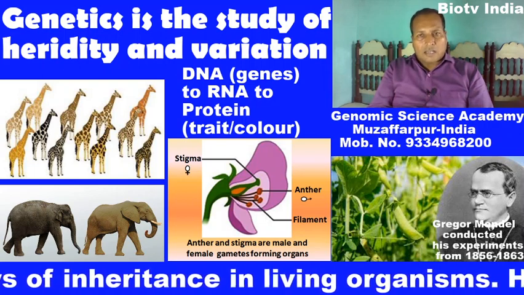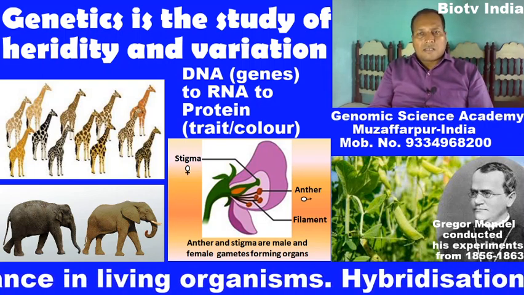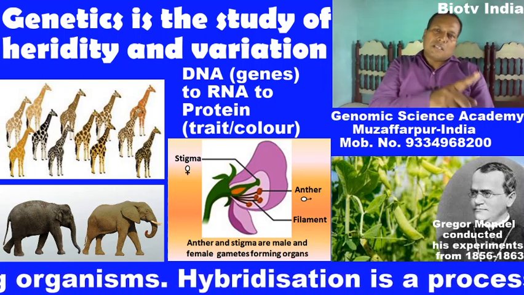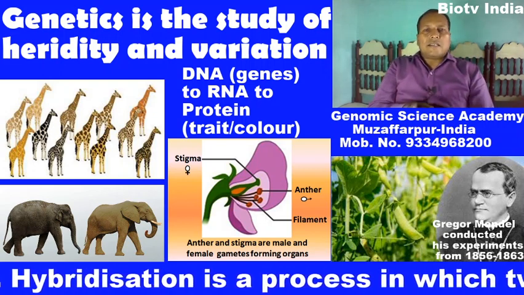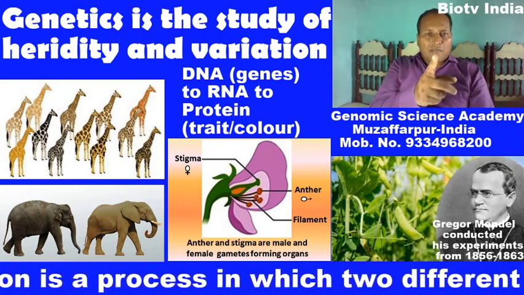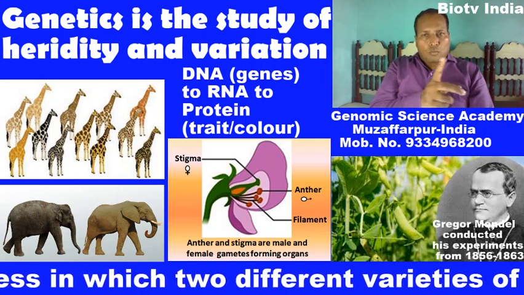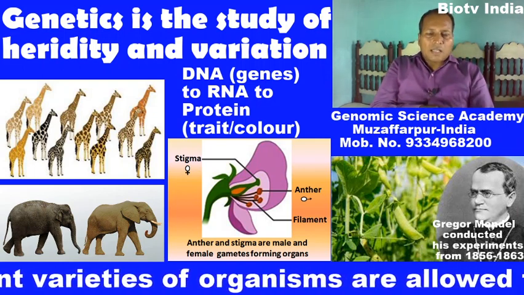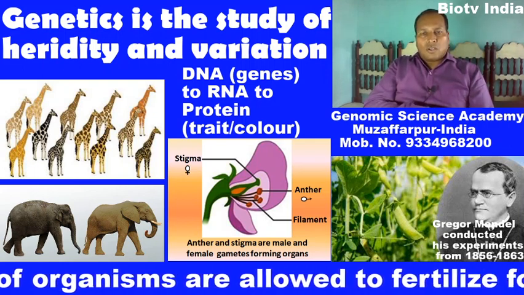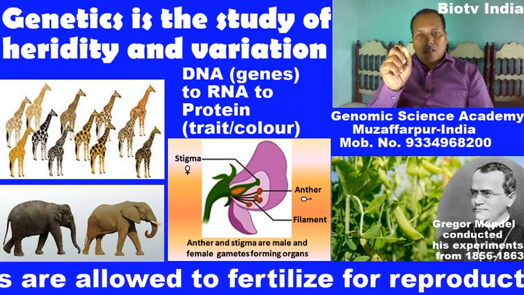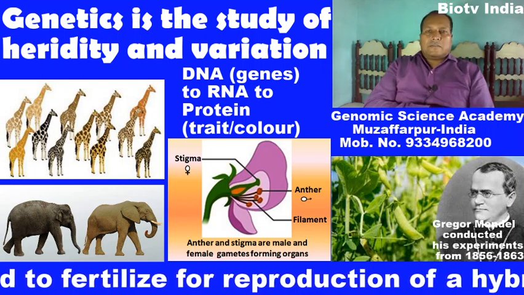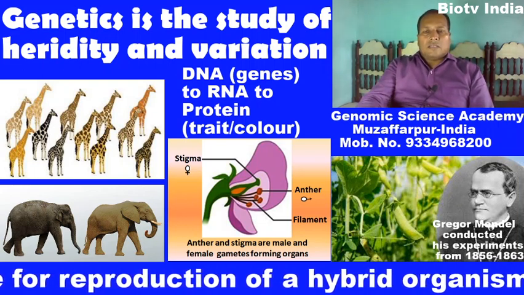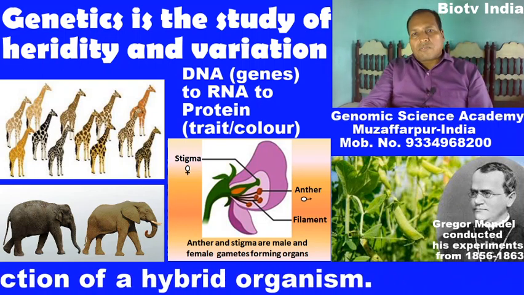Now this is clear. This violet color is the product of a gene, and that gene is available in a chromosome, in the DNA molecule. So gene is defined as a unit of heredity.